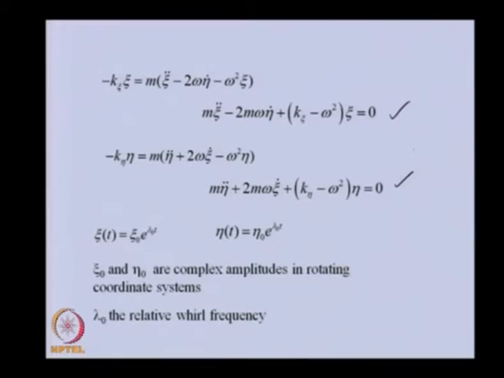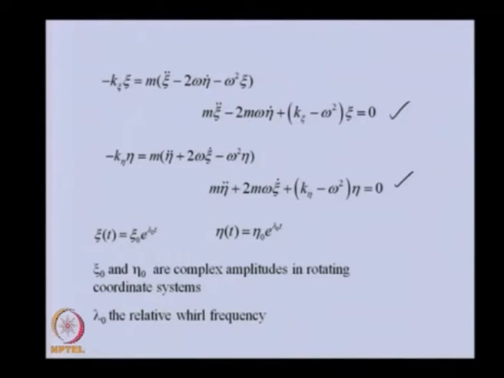Now, we can assume the solution of this as an amplitude part and a frequency part. Here lambda naught is again the relative whirl frequency, or the eigenvalue of the problem. Eta naught and xi naught are the complex amplitudes in the rotating coordinate system. So, these assumed solutions we need to substitute in these two equations. For that we need to take the single derivative and the double derivative.